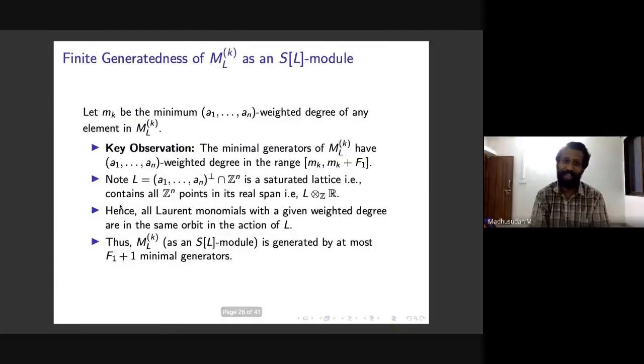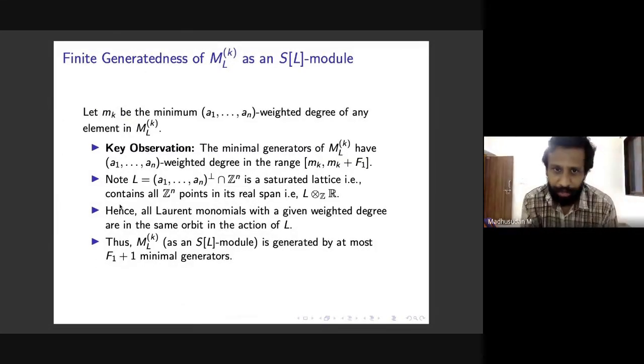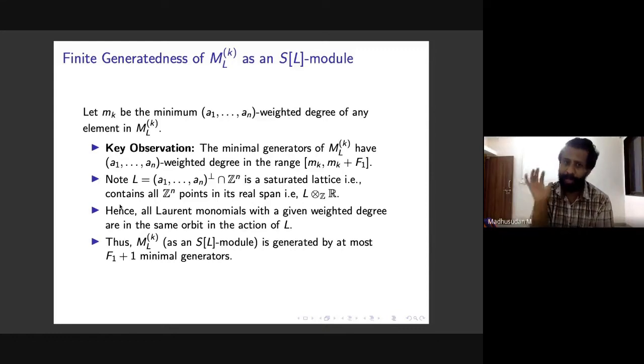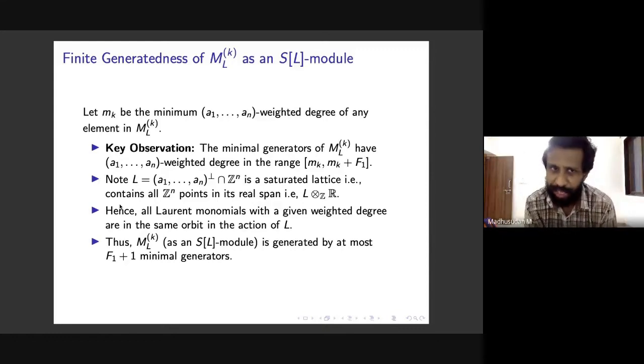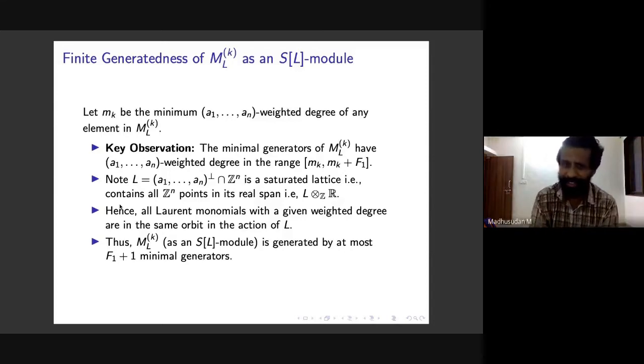Okay, let's briefly look at finite generation. For the finite generation, I will need this little notation: let m_k be the minimum A1 to AN weighted degree of any element in MLK. So this exists, it's really by definition, you can just check. And now this proof of finite generation goes by one key observation.